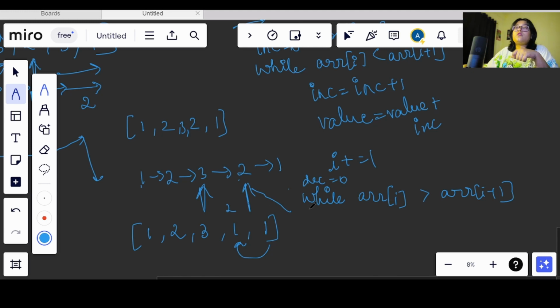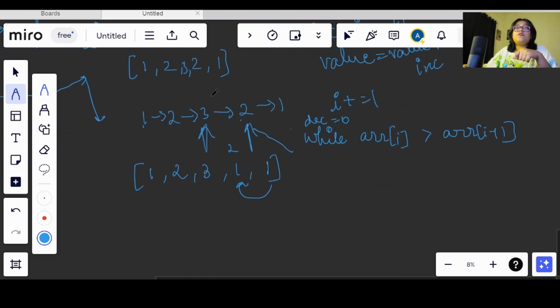Okay, so let's say now we are going from here to here. So this is a lesser value. We will come in this loop and we will see that this ith value is greater than I plus 1. So what will happen now? Again decreasing will increment by 1. Decrement is equal to decrement plus 1. Now as I told, I will add it in my value. So value is equal to value plus decrement.